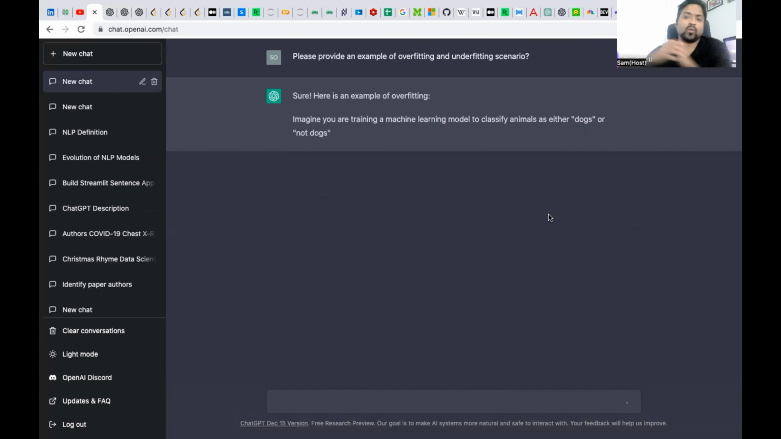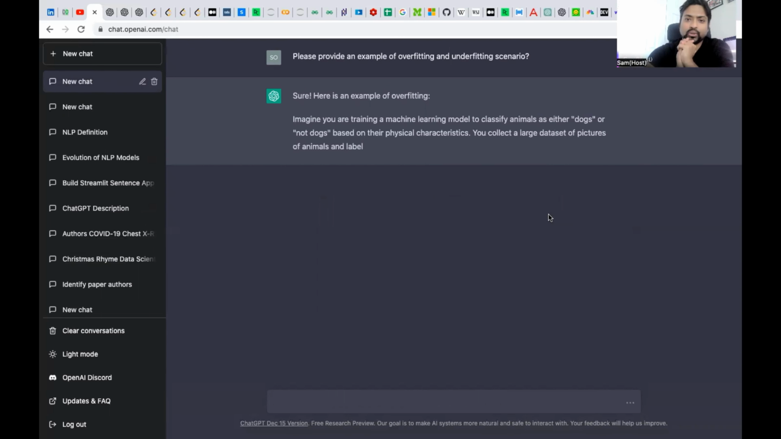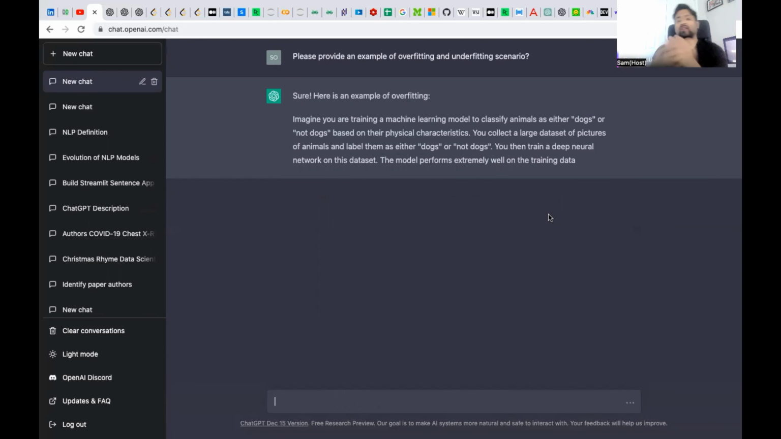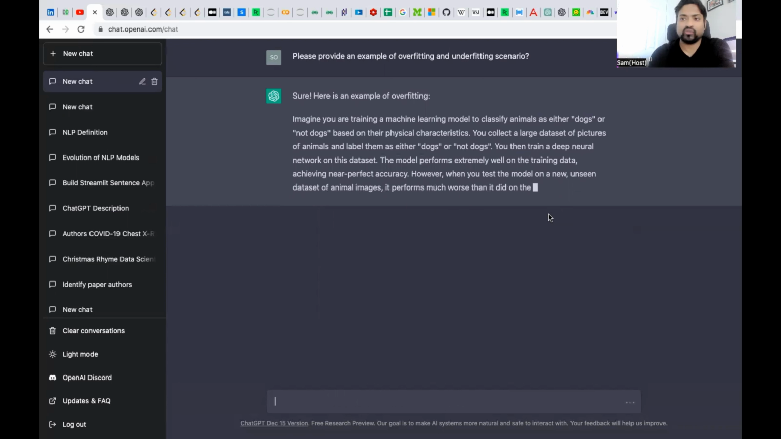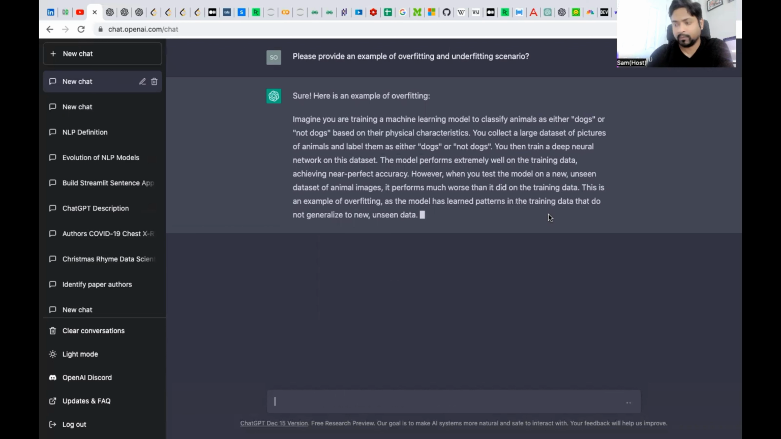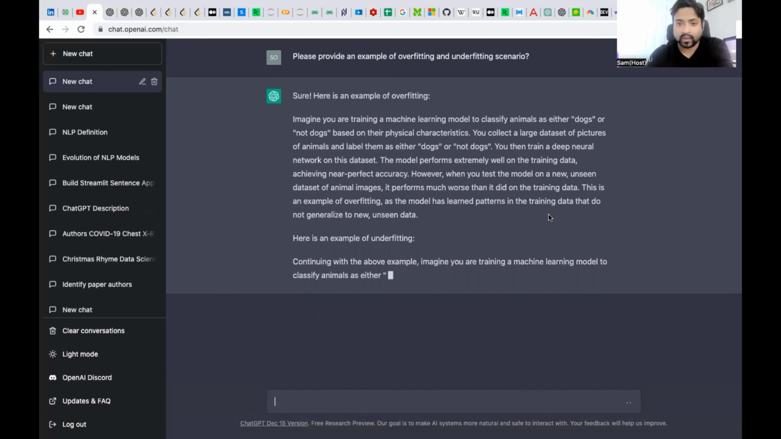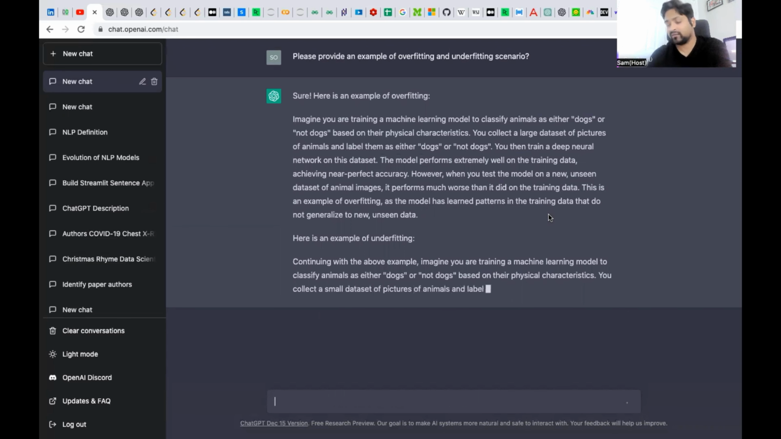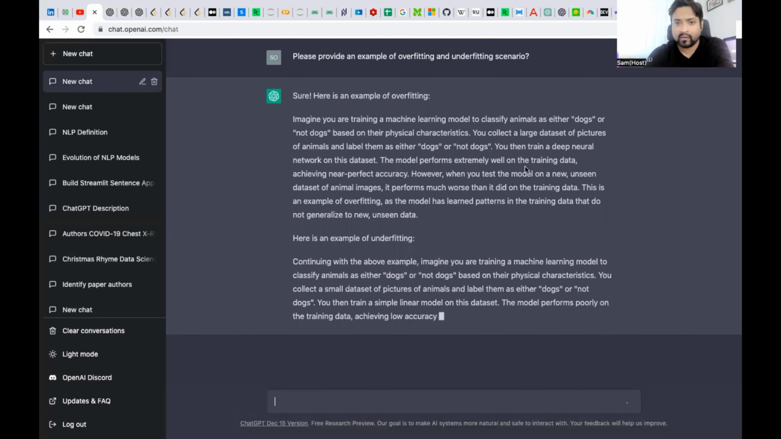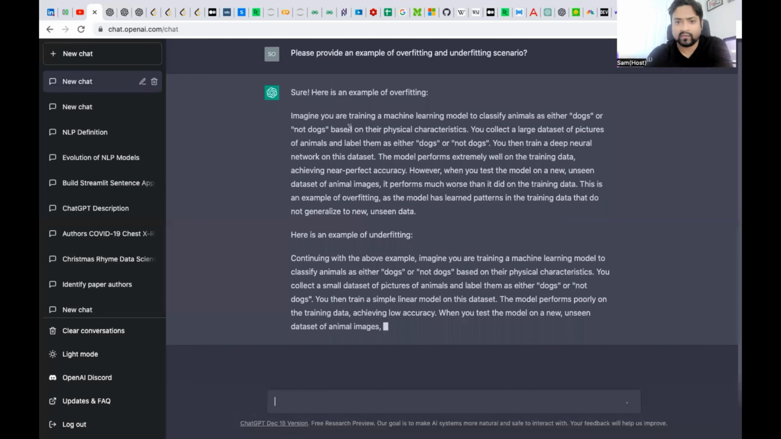As you can see, once I ask ChatGPT to give me an example of an overfitting and underfitting scenario, it started giving you an example where overfitting tends to be a problem when you're training and building a machine learning model. On the contrary, it also gives you an example of how underfitting could be a challenging factor when you're building your machine learning model. Here, if you read that.